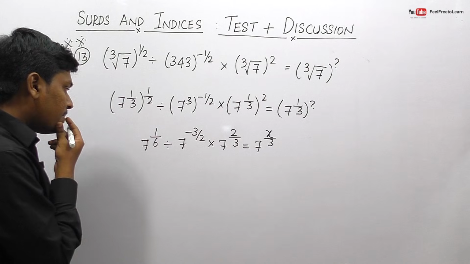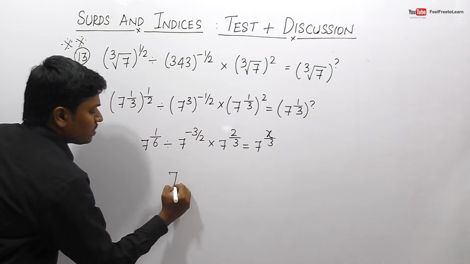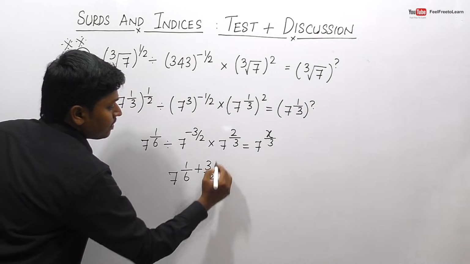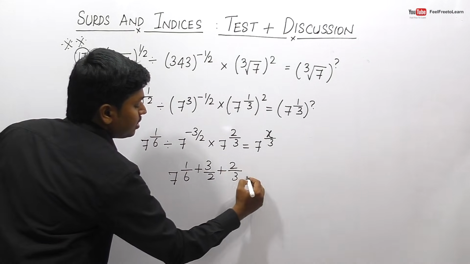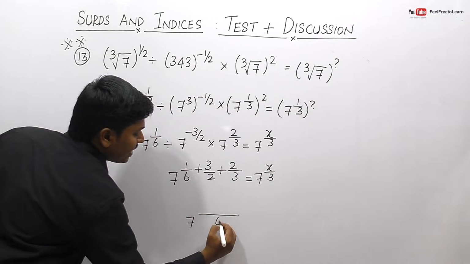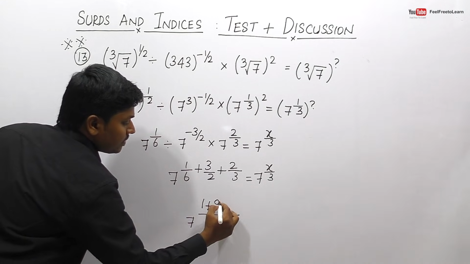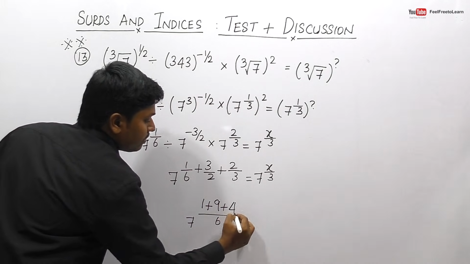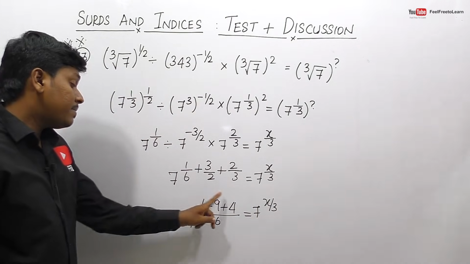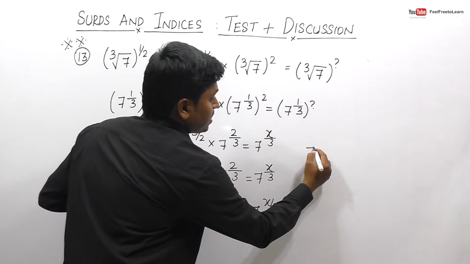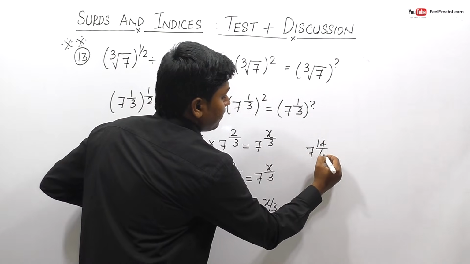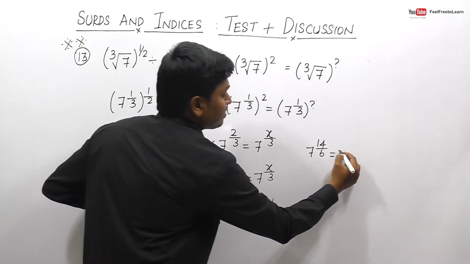So finally this can be written as a power m division a power n. So 7 power 1 by 6. Minus of minus 3 by 2 will be plus 3 by 2, and here it is plus 2 by 3 is equal to 7 power x by 3. I think we can take an LCM as 6, friends. When we take LCM as 6, 3 into 3 will be 9, 3 into 2 will be 6, 2 into 2 will be 4, is equal to 7 power x by 3. So 9 plus 1 will be 10, 10 plus 4 will be 14. So 14 divided by 6 is equal to 7 power x by 3.